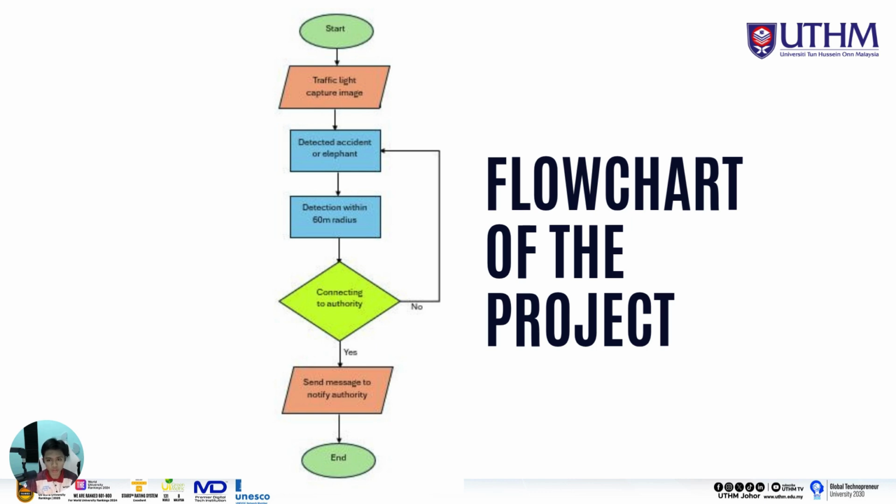Starting from the oval, which is start, the traffic light will capture the image. The image will be any kind of accident, any kind of wildlife, and we're especially focusing on the elephant. Next is detect accident or elephant. If it's a yes, detection within a 60-meter radius, it will connect to the authority. If there's no detection of the elephant or the accident, it will go back to focusing on the detection, focusing on the accident case or elephant. If it's a yes, it will send a message to notify the authority. So it will end the flowchart here.